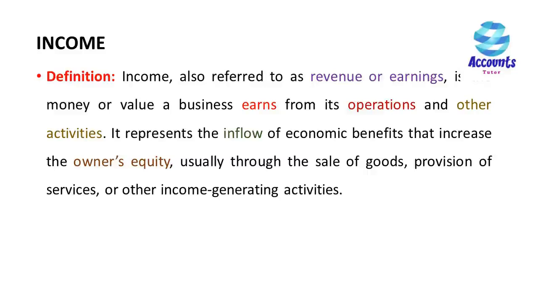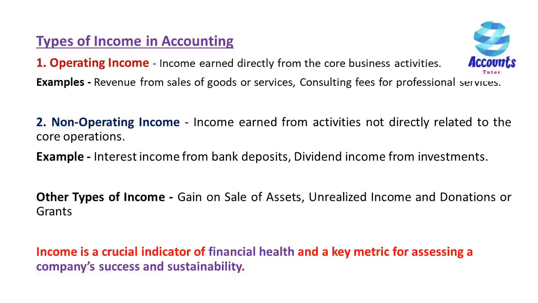Income. Income, also referred to as revenue or earnings, is the money or value a business earns from its operations and other activities. It represents the inflow of economic benefits that increase the owner's equity, usually through the sale of goods, provision of services, or other income-generating activities. Types of income in accounting. 1. Operating income. Income earned directly from the core business activities. Examples: revenue from sales of goods or services, consulting fees for professional services.